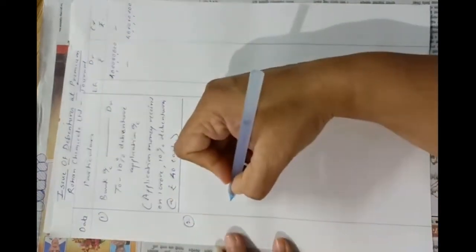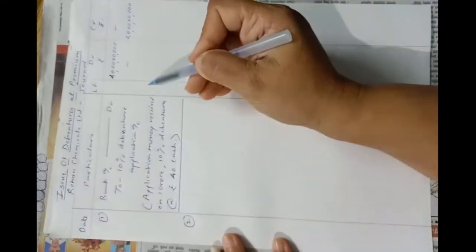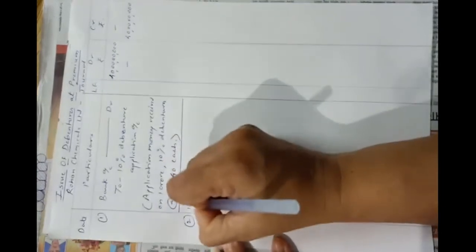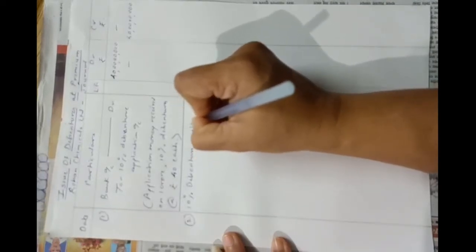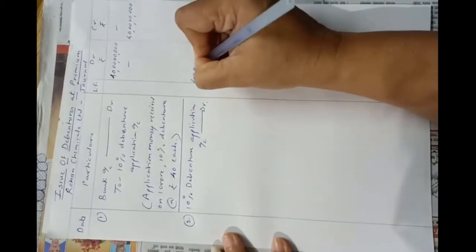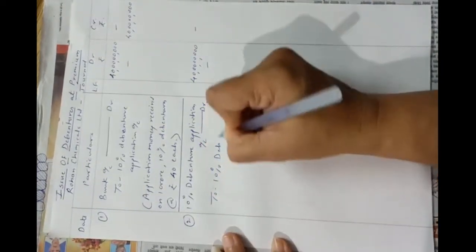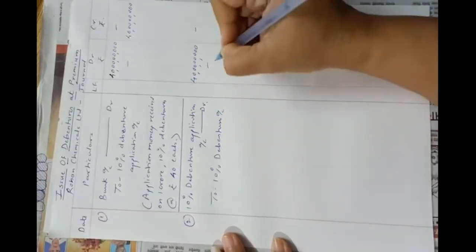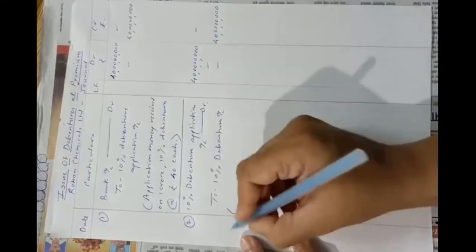Now we will transfer this application money to debentures account. So entry will be 10% debenture application account debit to 10% debentures account, 40 crores. Okay, narration: application money transferred to debentures account.